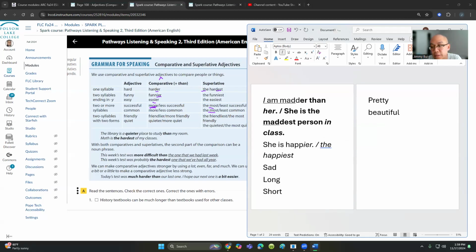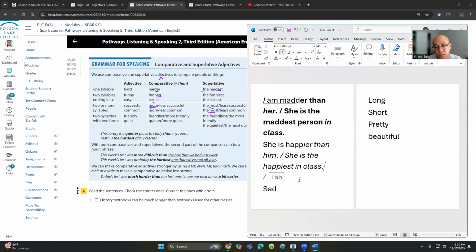And I mean, if there is a known understanding of a comparison of two people or things, that sentence is complete. But to be more specific, because we are using ER, we are comparing two people or things. She is happier than him, right? She is the happiest in class.